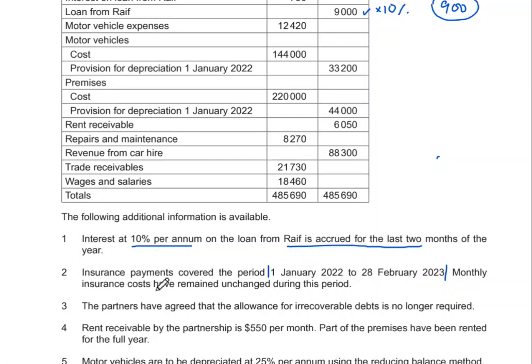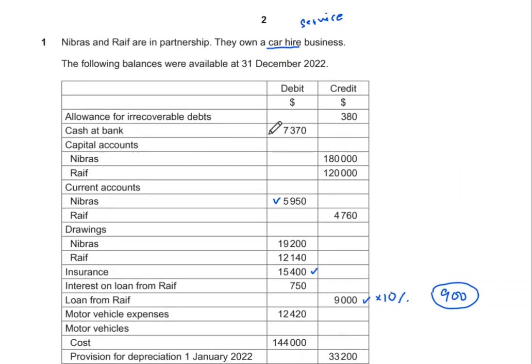Now moving on, the partners have agreed that the allowance for irrecoverable debts is no longer required. That means that they are removing this allowance for irrecoverable debt. Just to remind you guys, allowance for irrecoverable debt is same as your provision for doubtful debts. So instead of using the word provision, they're just using allowance for irrecoverable debts, and they are removing it this year.